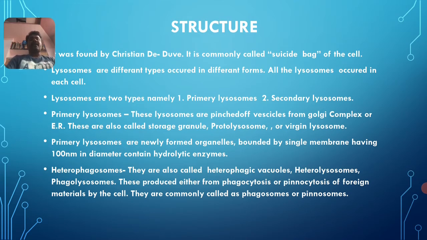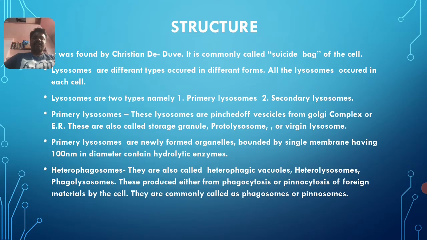These primary lysosomes are newly formed organelles bounded by a single membrane, having 100 nanometer diameter, and along with that they contain a kind of enzymes. Which kind of enzymes are present in lysosomes? Those are hydrolytic enzymes. The primary lysosomes are newly formed organelles bounded by a single membrane, 100 nanometer in diameter, and they consist of hydrolytic enzymes. This is all about the primary lysosome.